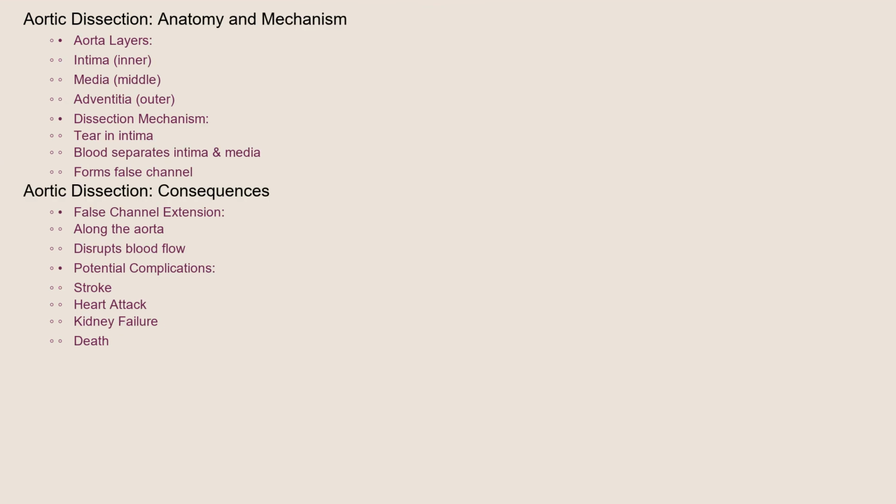The aorta is composed of three layers: the intima inner layer, the media middle layer, and the adventitia outer layer. In aortic dissection, blood surges through the tear in the intima, separating the intima and media. This creates a false channel within the aortic wall.